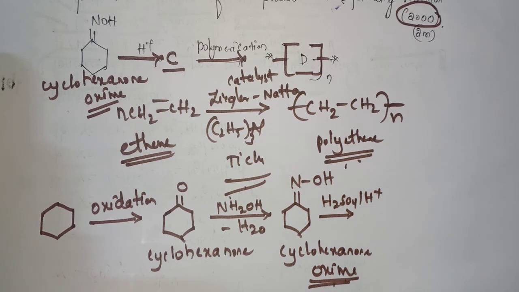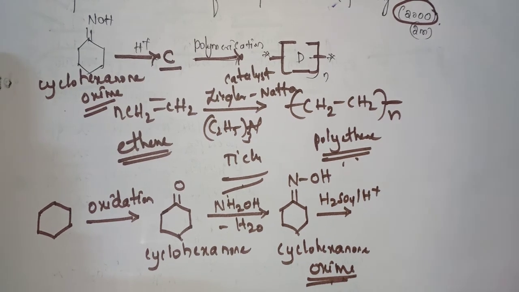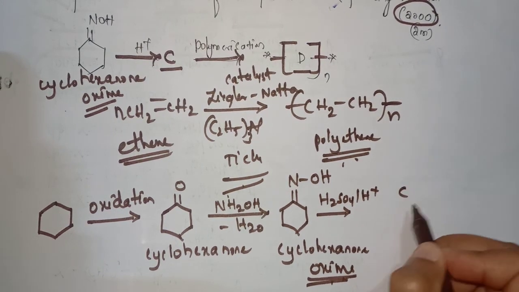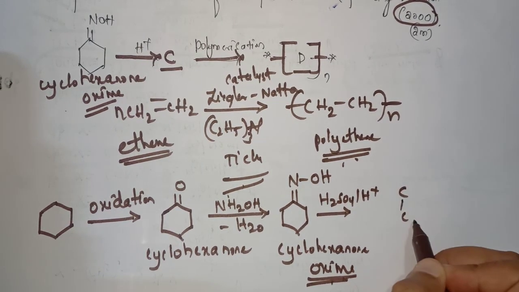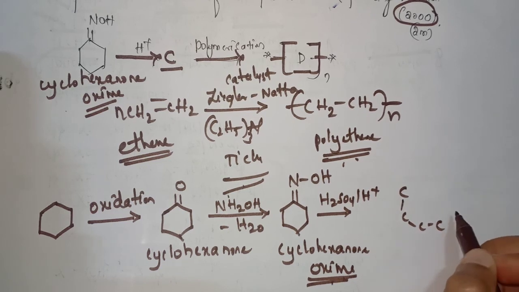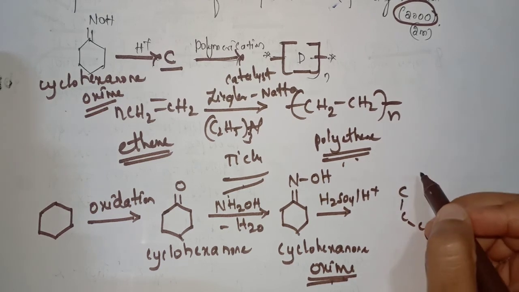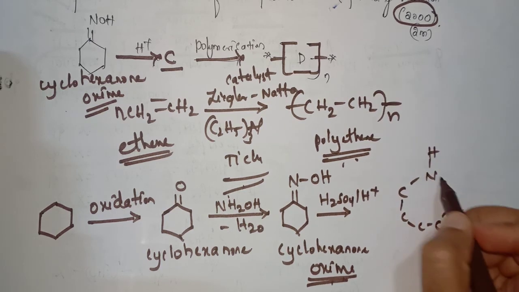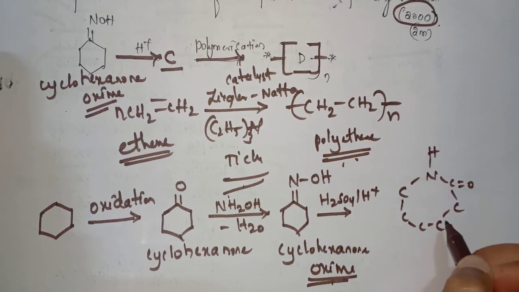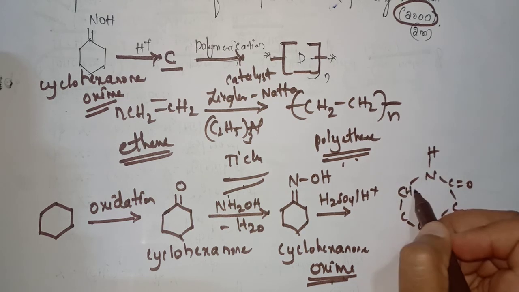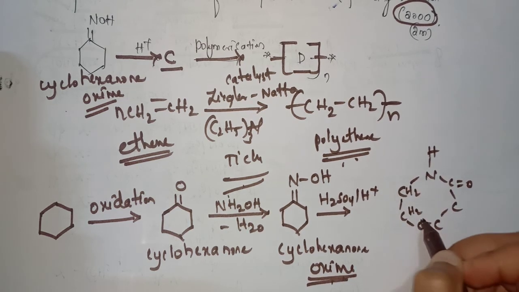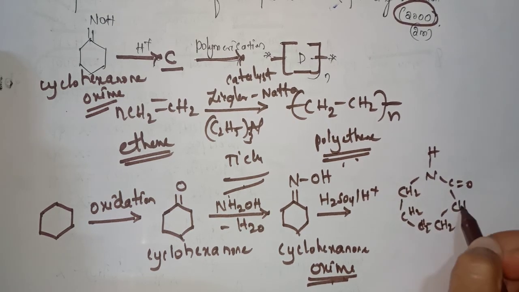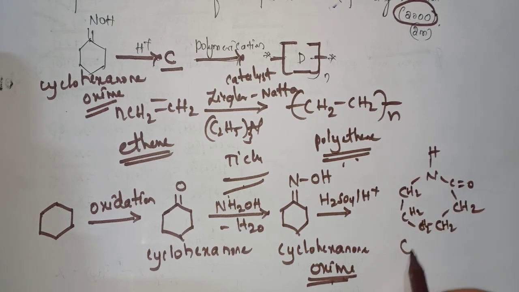Now I will write the structure of caprolactam here. That is CH2, CH2. It is the caprolactam.